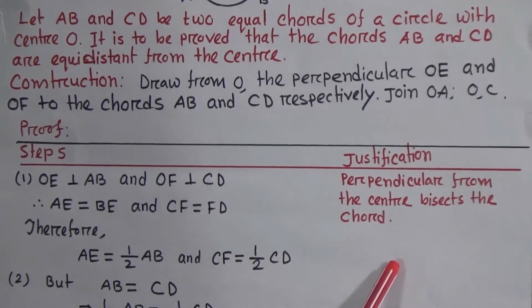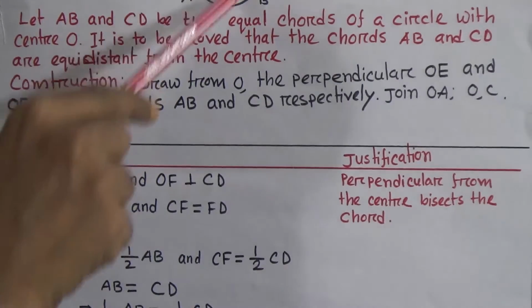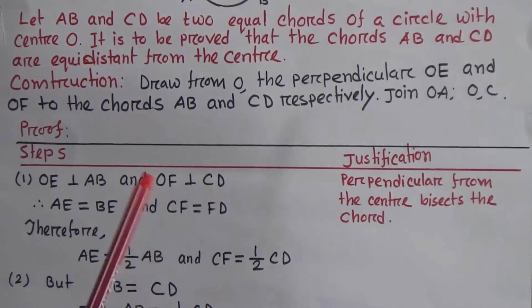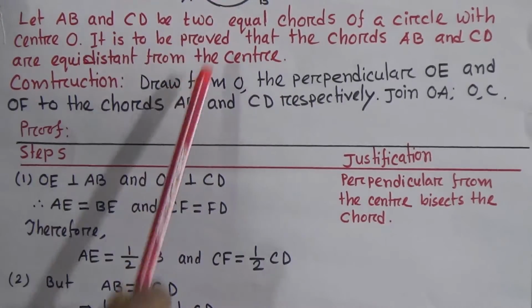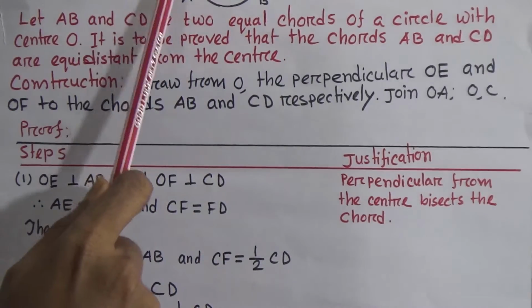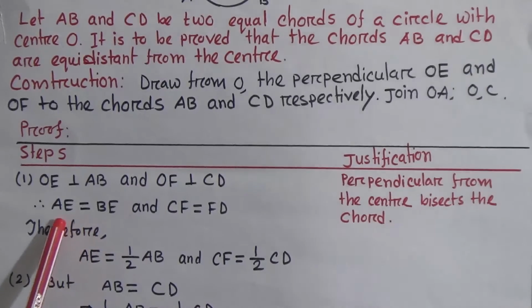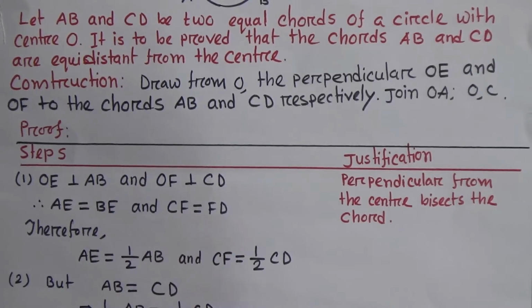That means as OE is perpendicular to AB, therefore we can say AE equals BE. Similarly, OF is perpendicular to CD, that's why you can say CF equals FD. Okay, please see, AE equals BE and CF equals FD.